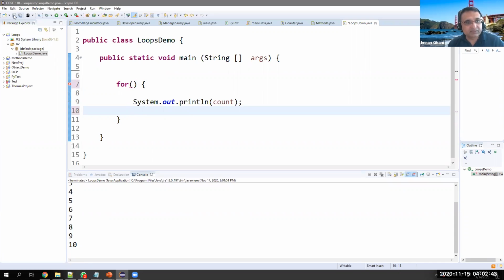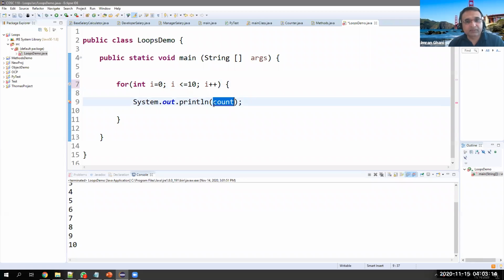And we will print something inside. For loop, for and parentheses, okay? So its syntax is like this: integer, let's say i is equal to 0. So we are starting i with 0, like we started count with 1. i is 0, i is less than or equal to 10. Same kind of condition. And semicolon, i plus plus.